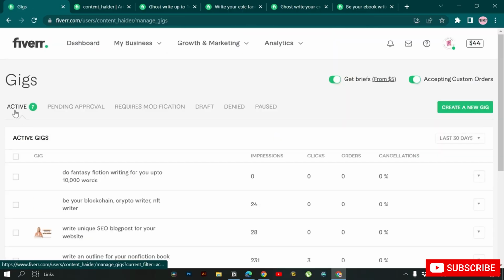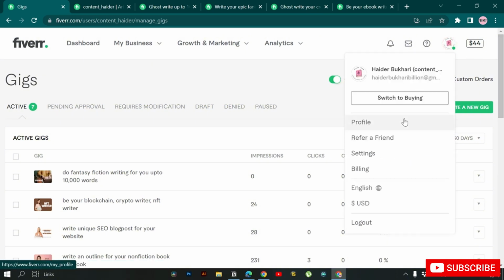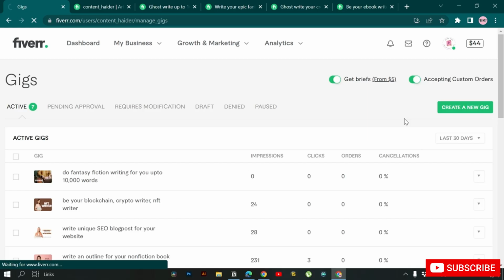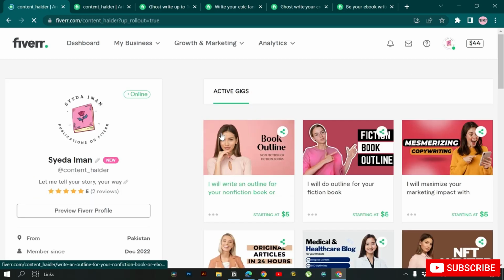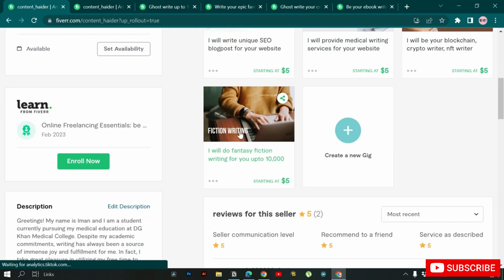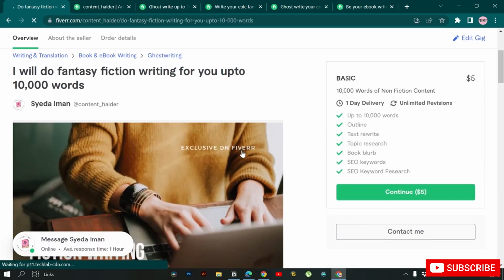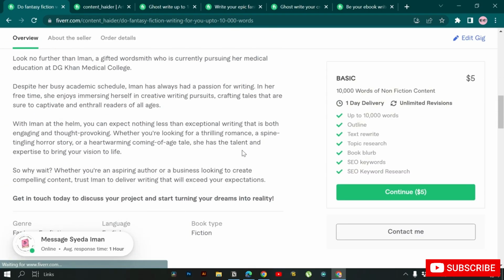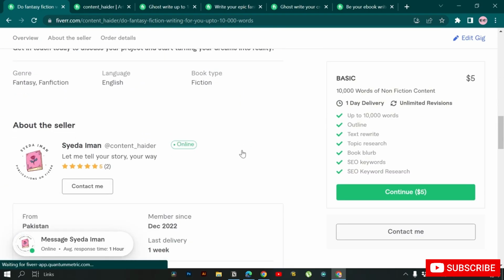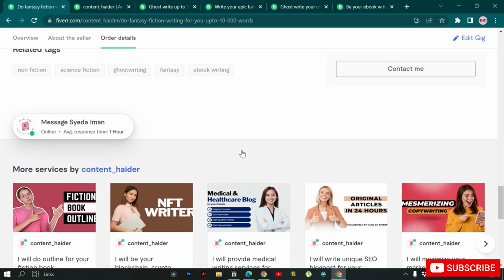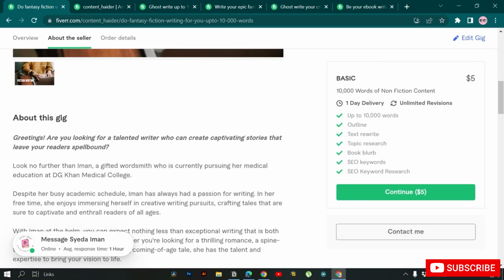And here you can see I have 7 gigs I had previously. So I'll go here and click on profile. On our profile you can see we had 6 before, now we have our 7th gig. Click on it and you can visit the gig. Here we have our gig looking really professional and really good. So services we are providing, etc, etc.